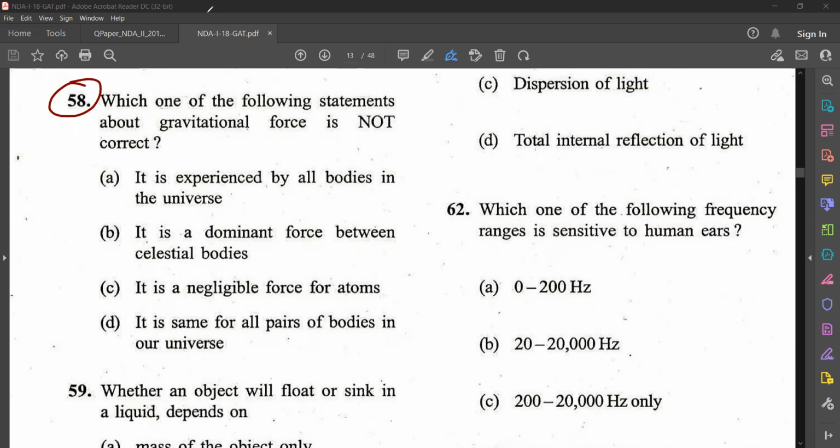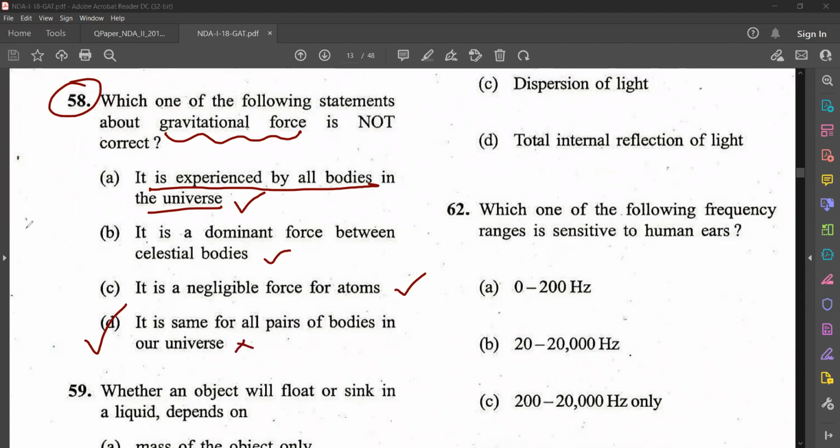Okay, so what did you get? What is the correct answer? I mean, what is the incorrect statement? That is the answer, no? The incorrect statement is option D, isn't it? Why? It is experienced by all bodies in the universe. That is correct. Gravitational force is experienced by all bodies in this universe. It is a dominant force between celestial bodies. That is correct. It is a negligible force for atoms. It is same for all pairs of bodies. Is that correct? That is the incorrect statement, isn't it?